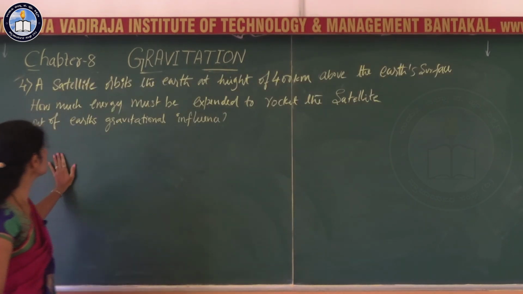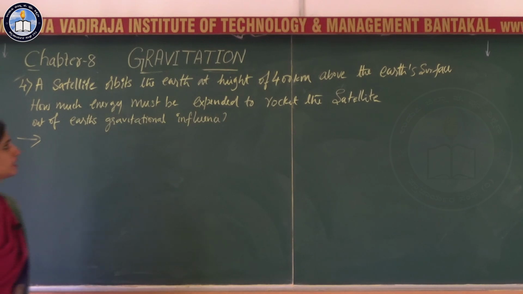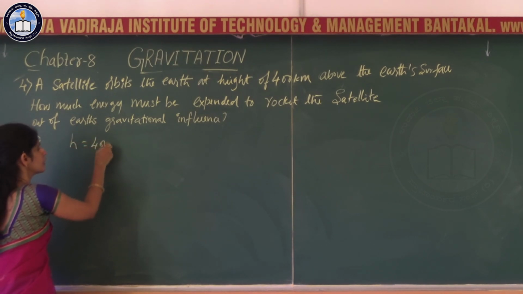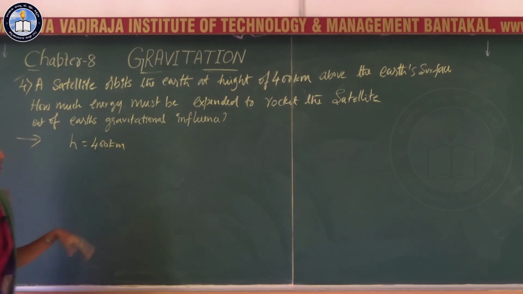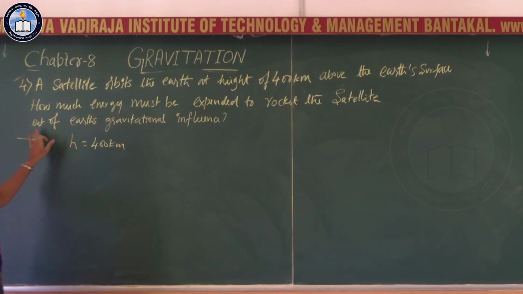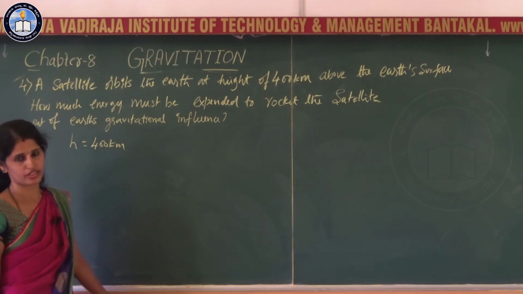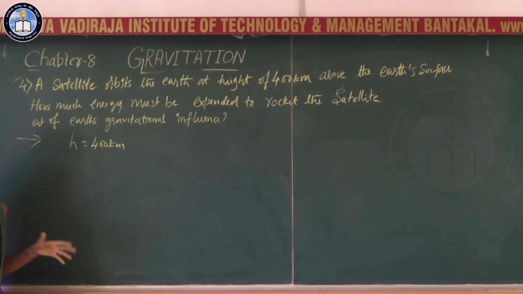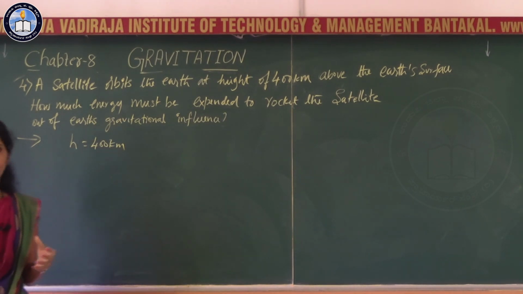The next problem is a satellite orbits the earth at a height 400 kilometer above the surface of earth. So h is equal to 400 kilometer above the surface of earth. How much energy must be expended to rocket the satellite out of earth's gravitational influence? So you have to find what is the energy needed to remove the satellite from that orbit.